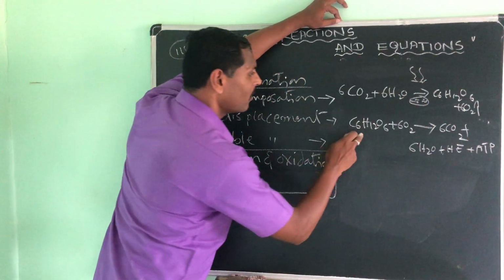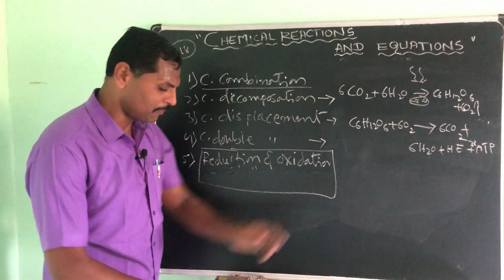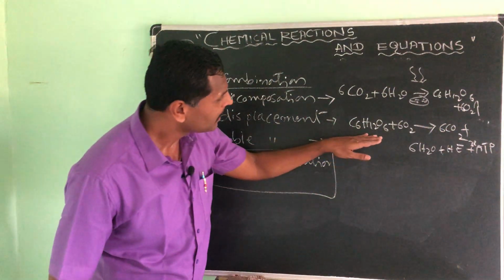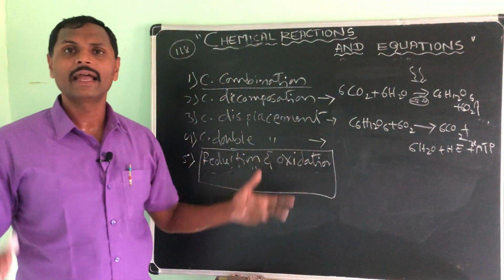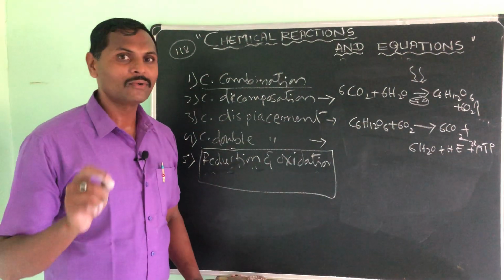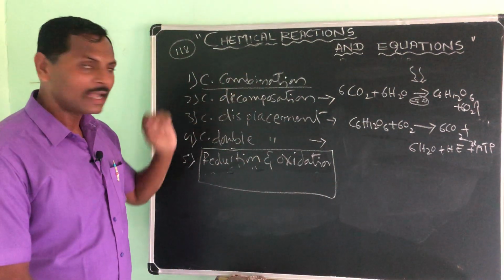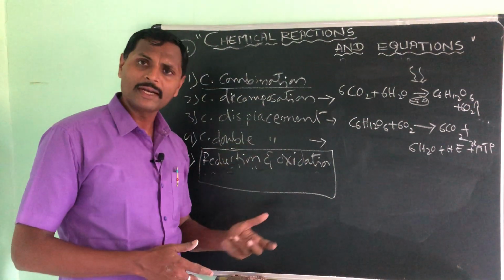Remember, one glucose will give you 38 ATPs. We will discuss that in the life processes chapter. See here, the respiration process gives out heat energy, that means it is an exothermic reaction. Then you can come to know. Very good. So these are all kinds of reactions: combination, displacement, decomposition, double displacement.